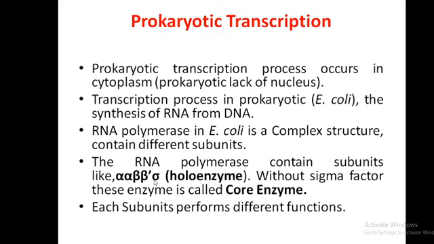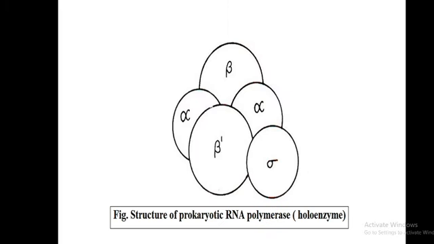This is collectively called the holoenzyme. Without the sigma factor, the enzyme is called the core enzyme. Each subunit performs different functions in the holoenzyme. So see here, there are two subunits of alpha, beta, beta dash and sigma factor. This is the structure of the holoenzyme. When we remove the sigma factor, the structure is called the core enzyme.